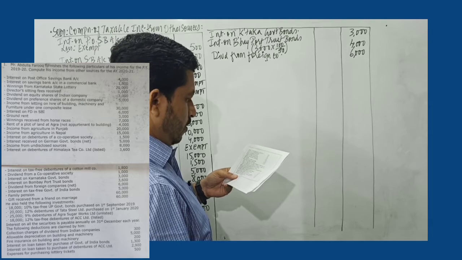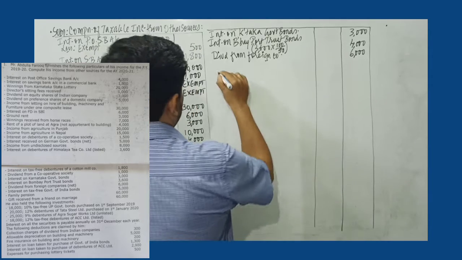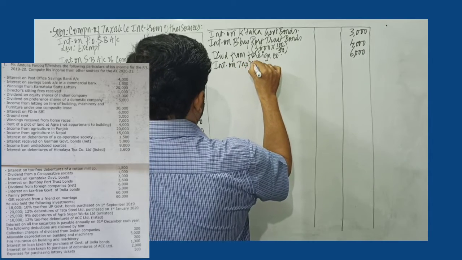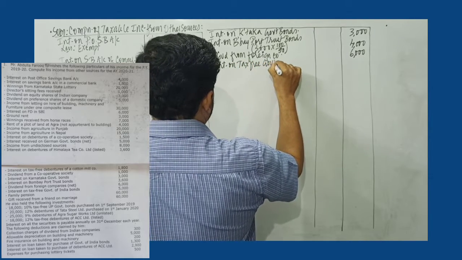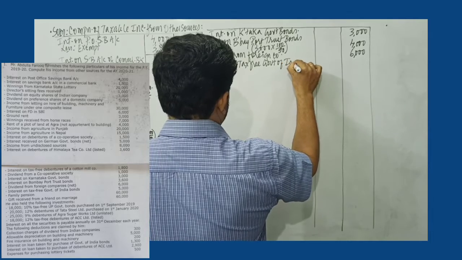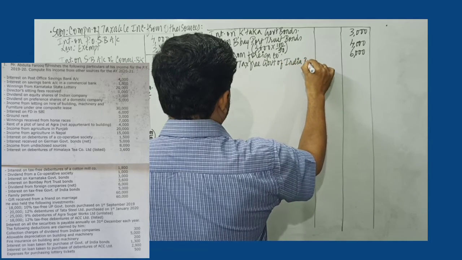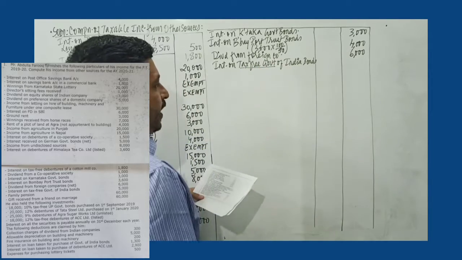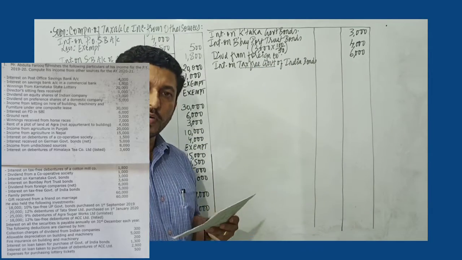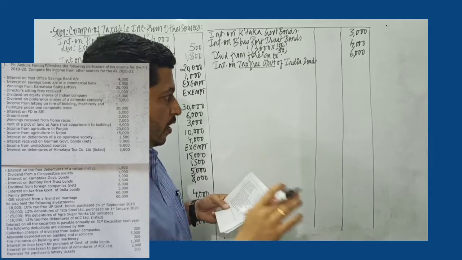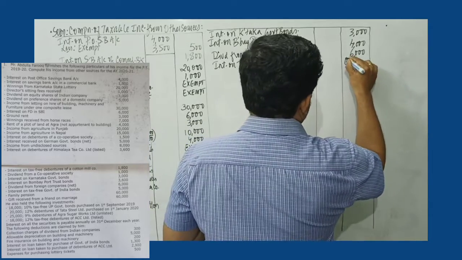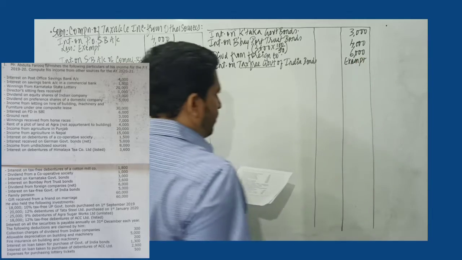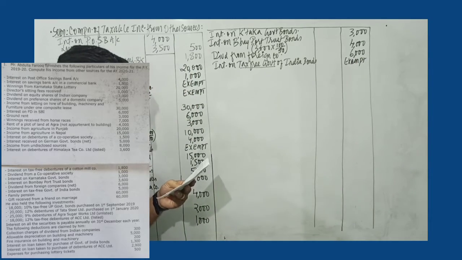Next we have interest on tax-free Government of India bonds. Now very clearly given, this is tax-free Government of India bonds. So whenever it's given tax-free government securities, it is totally exempt from tax. Make a note of that.